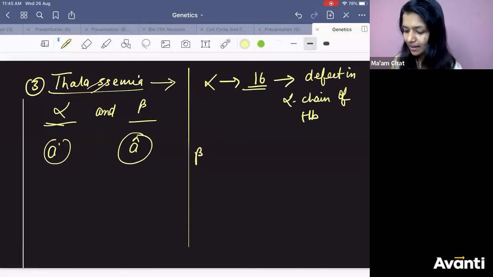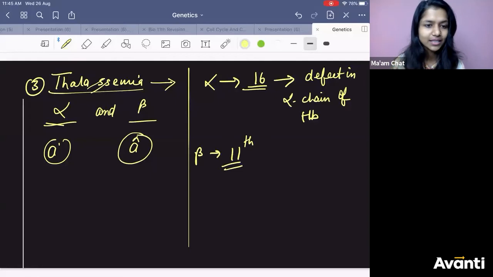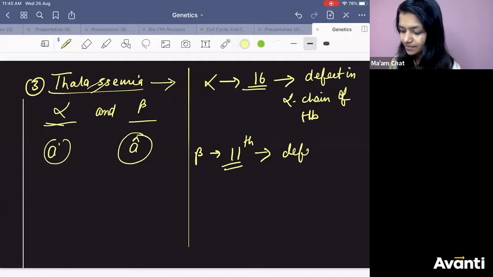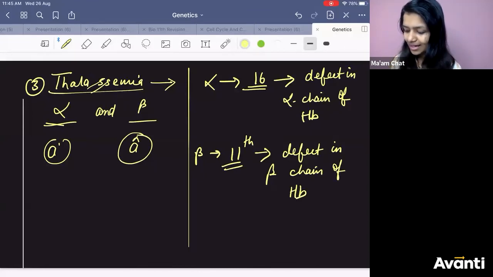When I say beta, it occurs on the 11th chromosome. And why do I say beta? Because there is a defect in the beta chain of hemoglobin.